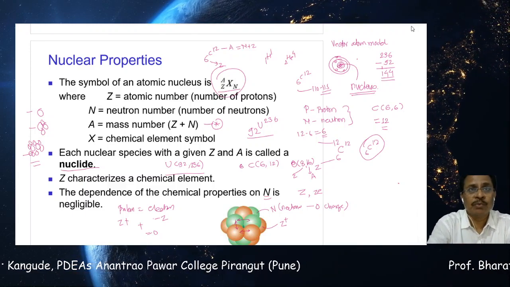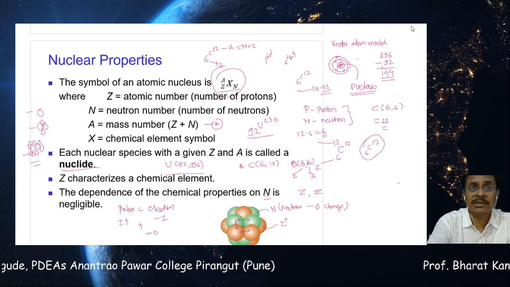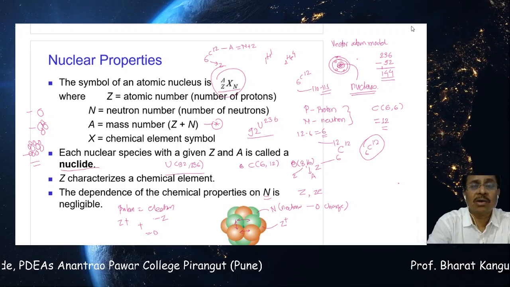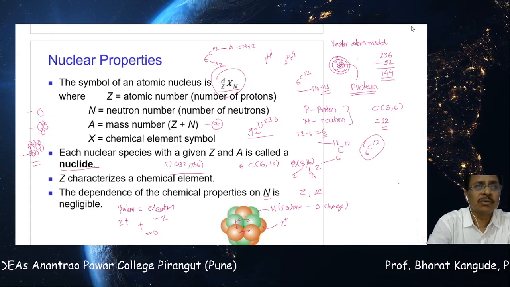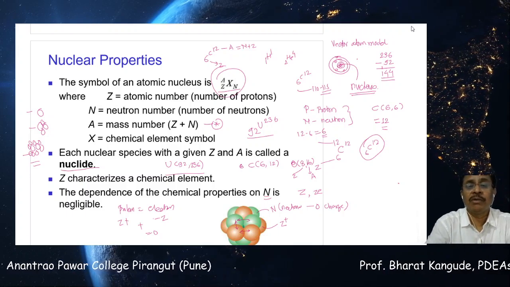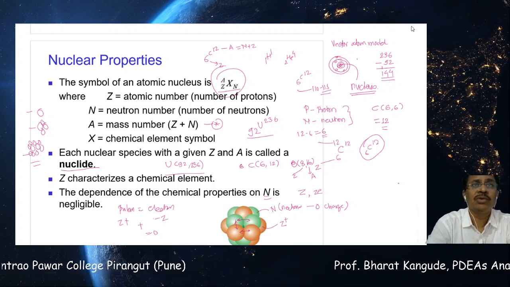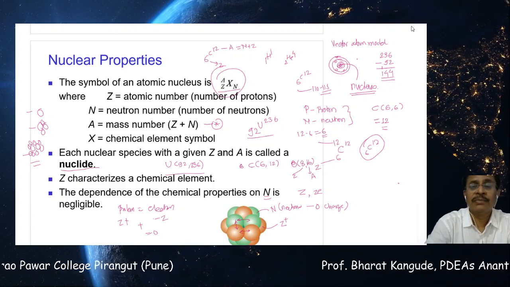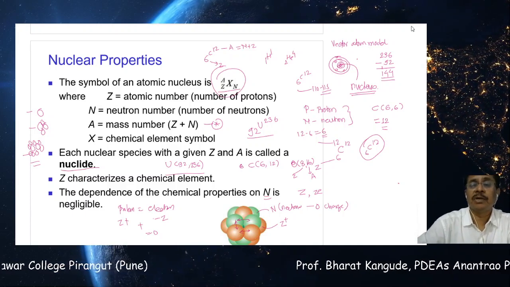That is not true. There are still many properties of the nucleus that are unanswered, and a lot of research is going on in different branches of physics. But nuclear physics is one of the branches that deals with this type of entity we have discussed here. So what is a proton, what is a neutron, how they come together, how they form a nucleus, etc. These are very basic revision-type things which we have seen in this first slide.